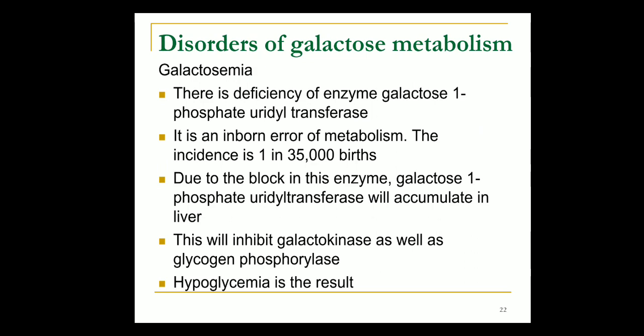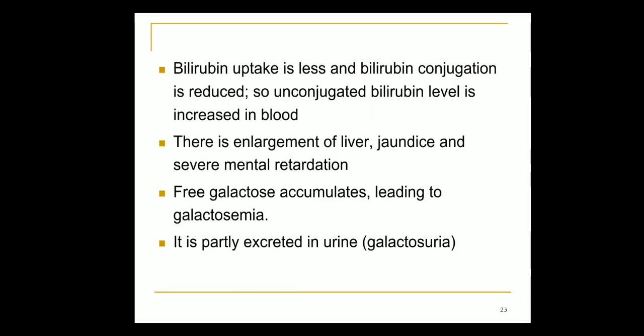This will inhibit galactokinase as well as galactose phosphorylase. There will be hypoglycemia. Bilirubin uptake will be less and bilirubin conjugation is reduced, leading to a rise in the level of unconjugated bilirubin. There will be liver enlargement, jaundice, and mental retardation.